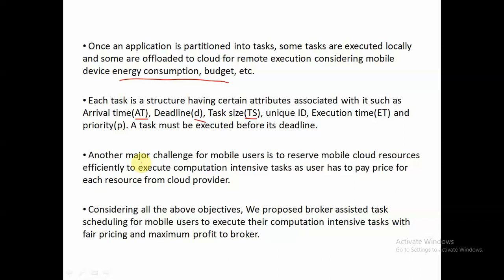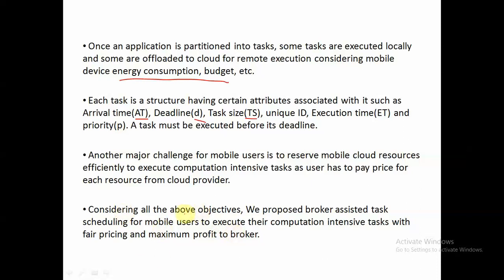Another major challenge for mobile users is, once we decide which task to offload onto the remote cloud, how to reserve those cloud resources for execution of those tasks. Because a mobile user will have a limited budget, right? So there must be some good strategy in order to reserve those resources from the cloud provider.